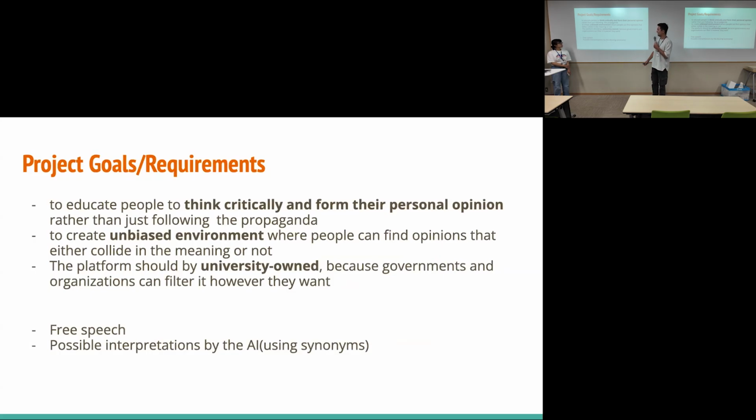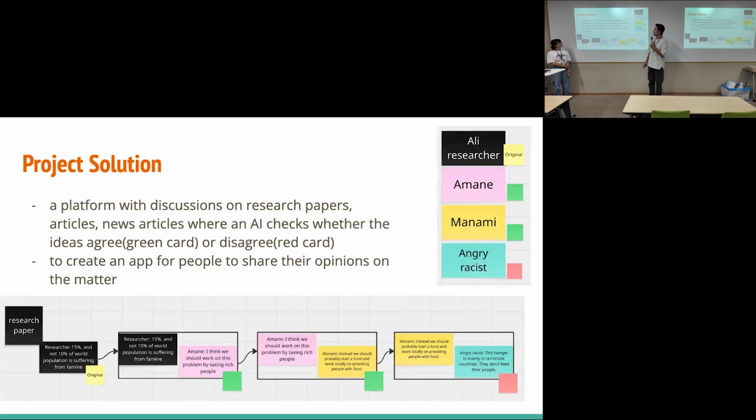And we want to keep free speech, and I will address later the possible interpretation by the AI that we are going to produce with our project. So our project solution is a platform that is not very visible here.